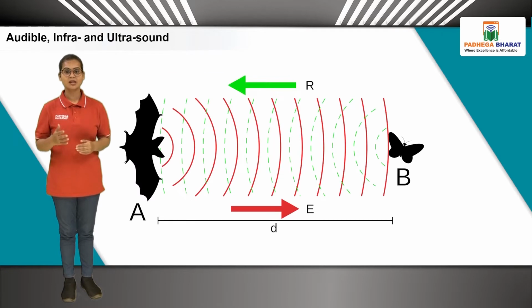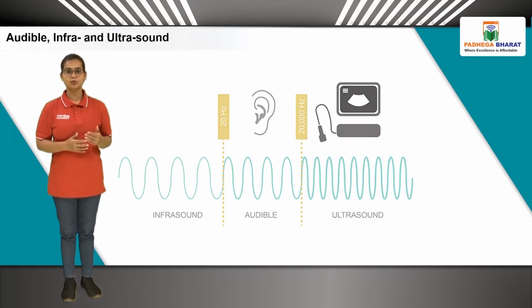The ultrasonic sound produced by bats gets reflected on hitting an obstacle. This reflected sound is received by their ears and they can locate the obstacle and estimate its distance even in the dark. Students, let's see a few uses of ultrasound.